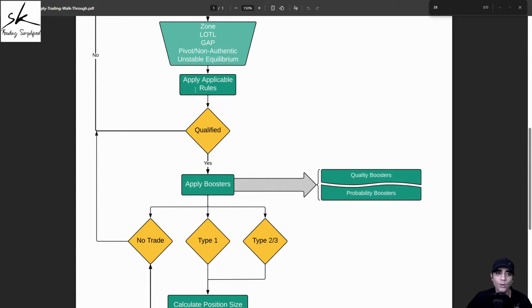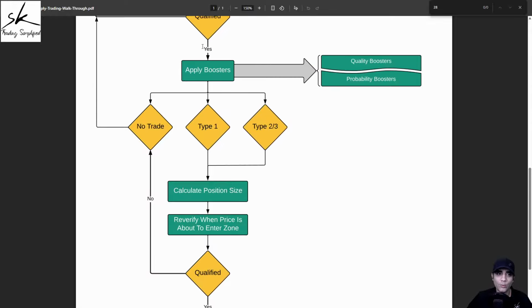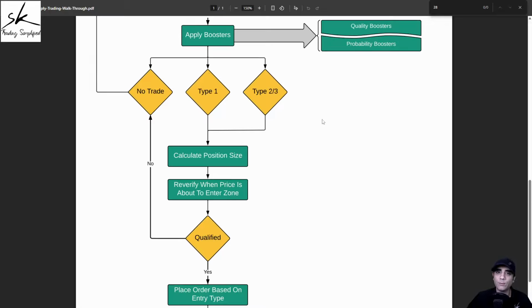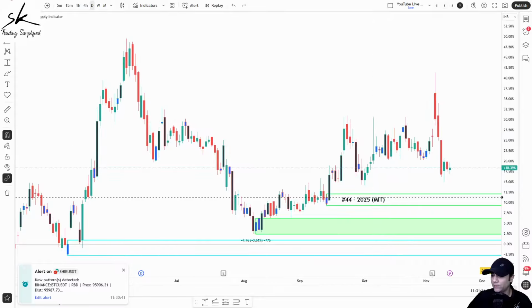So if you look at all the applicable rules, we applied all the applicable rules. And is the zone still qualified for us? The answer is yes, because it did not get disqualified due to any of these rules. So yes, we do have a qualified area. Now the next thing will be applying the boosters and seeing how is the quality and the probability factor of the zone. So let's go back, starting with the boosters.